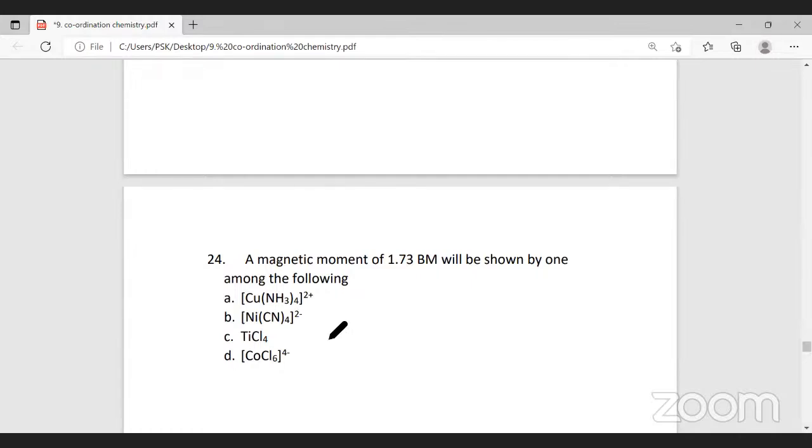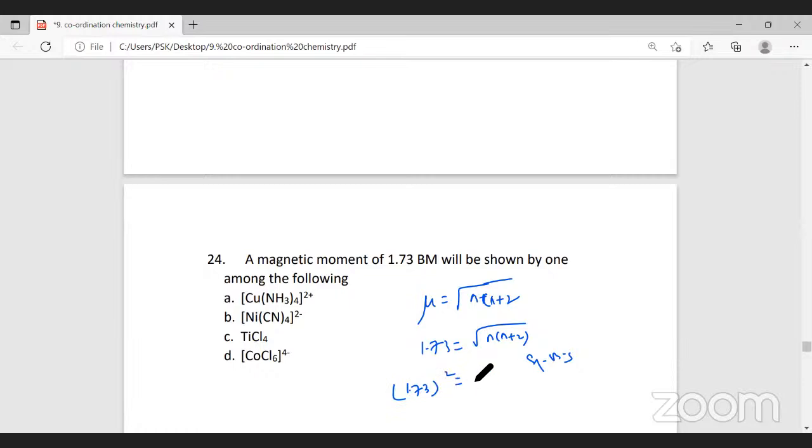Now mu is equal to square root of n into n plus 2. They've given mu as 1.73. That will be equal to square root of n into n plus 2. Squaring both sides, 1.73 whole square is equal to n into n plus 2. Solving for n, you get n is equal to 1.